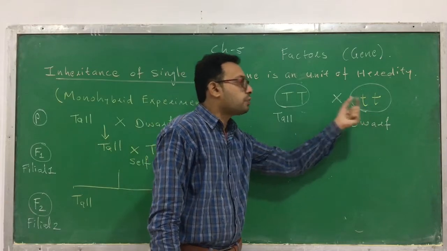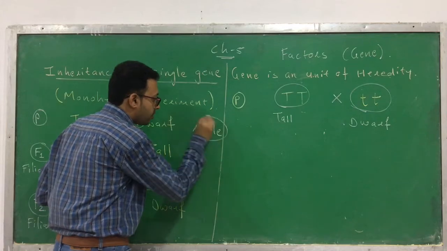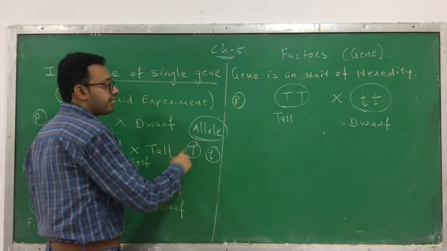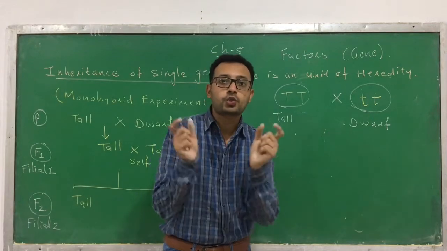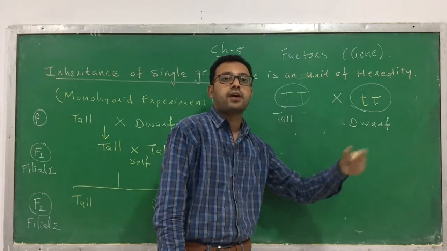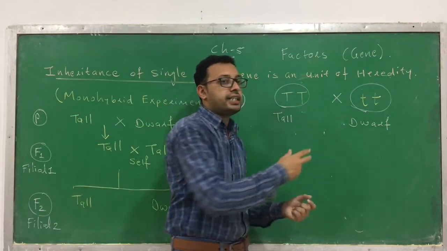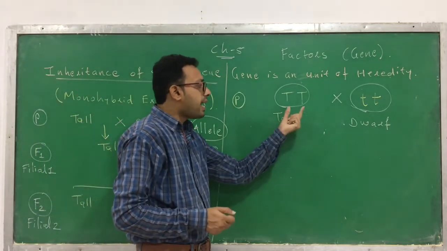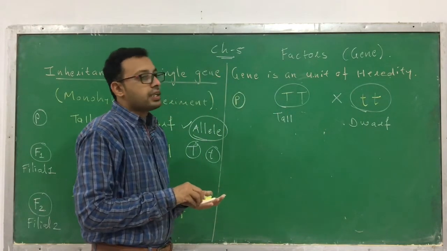Remember, capital T and small t are considered alleles of each other. That means these two genes are responsible for two contrasting characters. One is tallness, the second one is dwarfness. So they denote two contrasting characters, and that's why we call them alleles. Now what he has done is cross this tall and the dwarf plant.